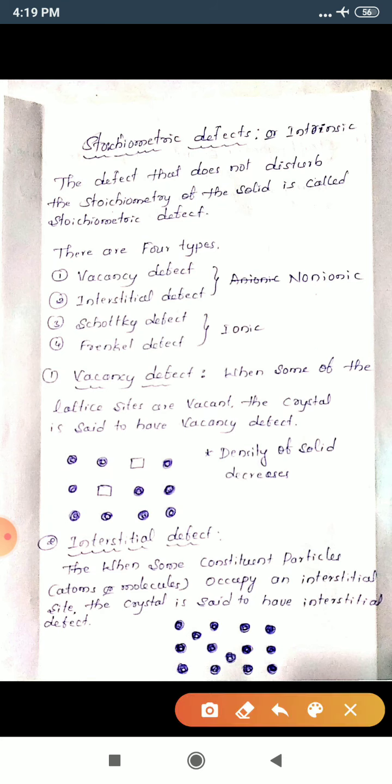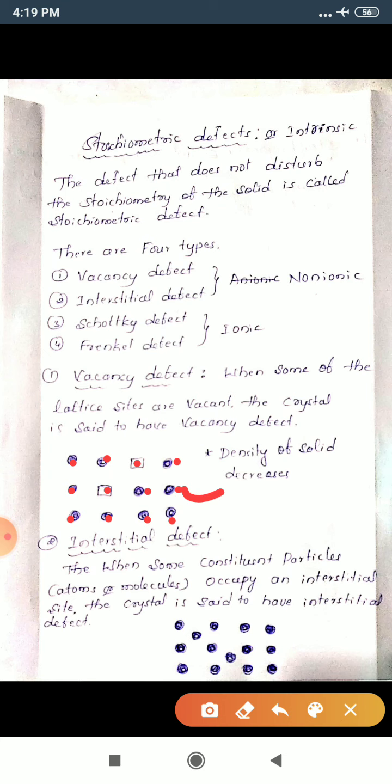Then what do you mean by vacancy defect? Vacancy defect means, see here, this is the crystal lattice, and these points are called lattice points. These lattice points or positions are occupied by some atoms.